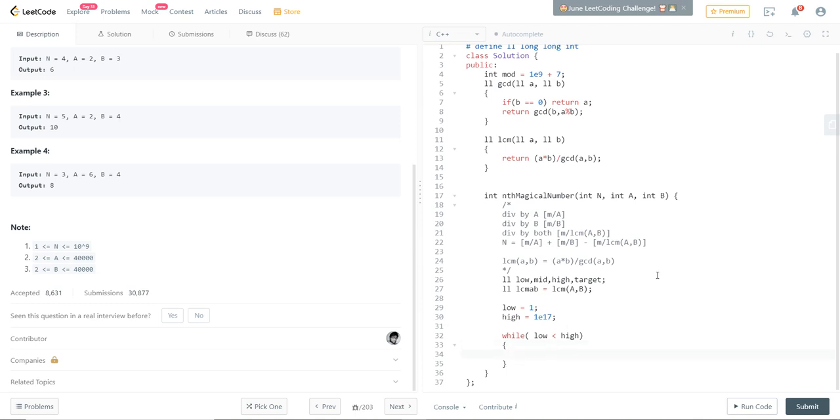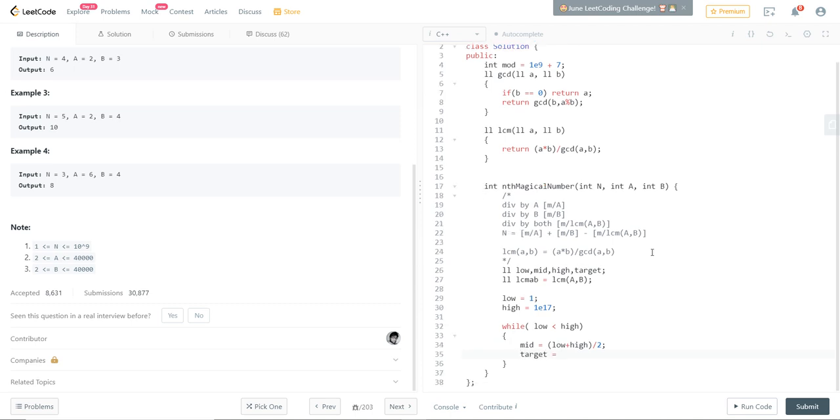Okay, so until this happens, you have this variable, mid is equal to low plus high, typical binary search, nothing fancy here. We want to look at a target. What is the target? We don't need to do the nearest integer function because C++ automatically truncates it to the nearest integer, so we don't care about that. The target is mid divided by a plus mid divided by b minus mid divided by LCM of a and b. That is also a function which we have, right?